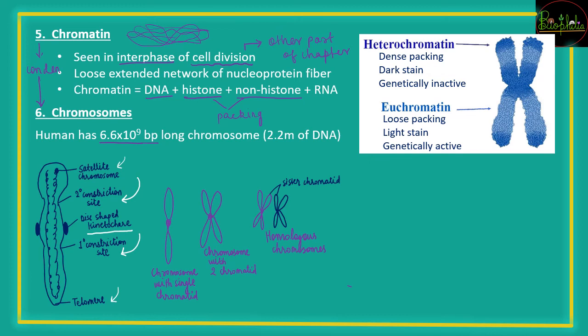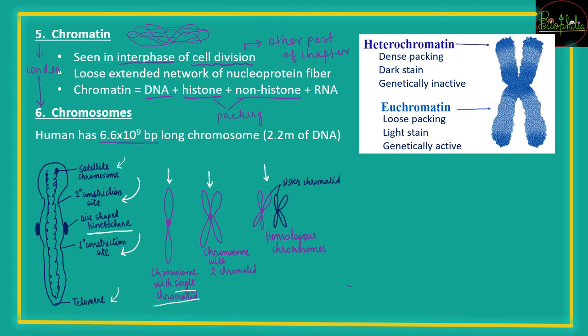So kinetochore का जो location होगा, based on that you can say this is going to have a chromosome of a single chromatid. एक ही chromatid है, that is this structure. If it has two chromatids, that is the butterfly structure or the X-shaped structure. And one more term that we are majorly going to use in the cell division, that is homologous chromosomes.